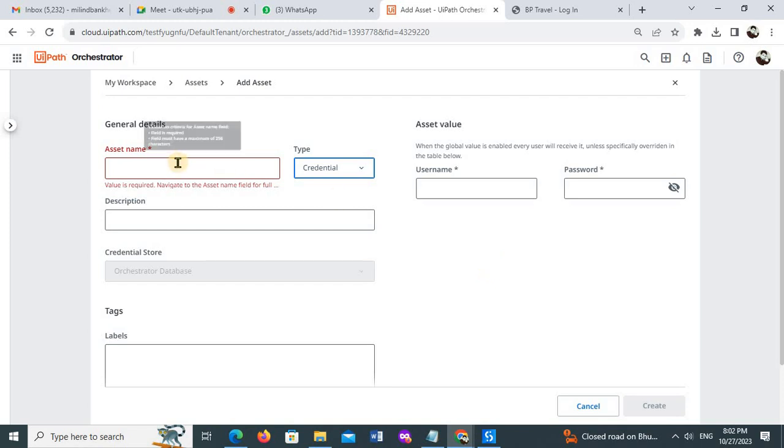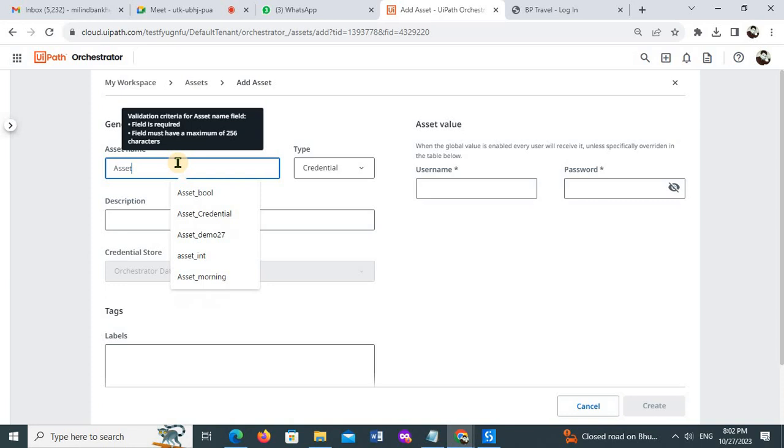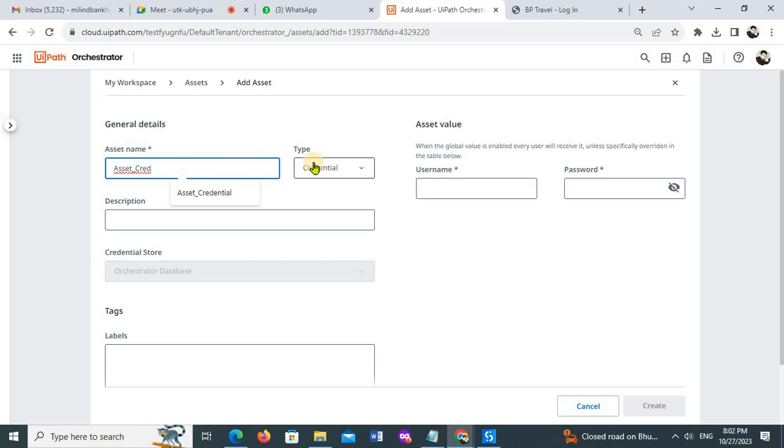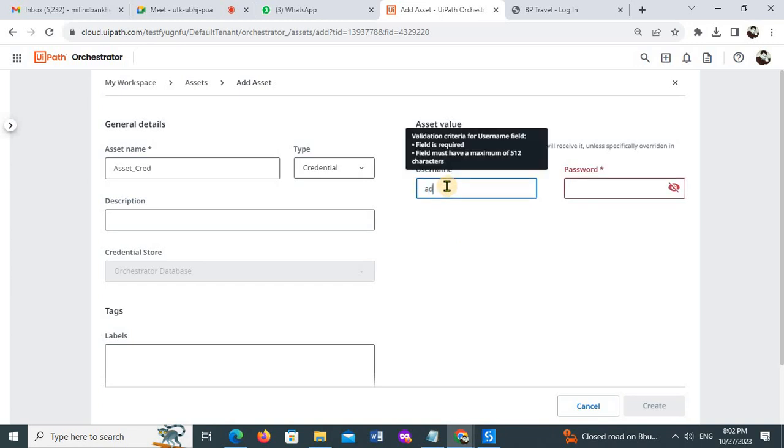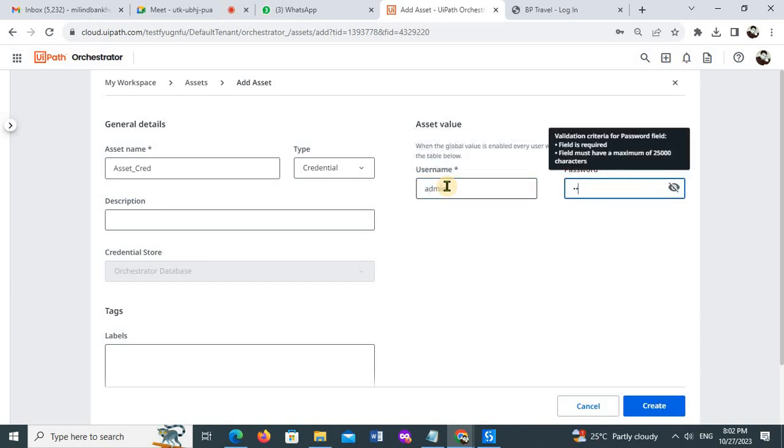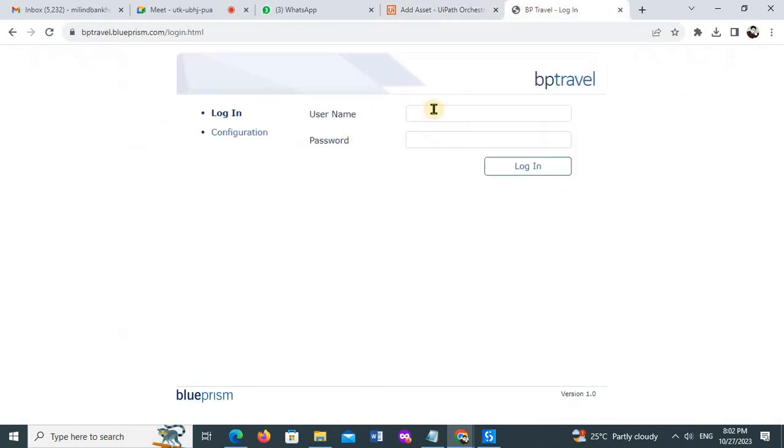Now here I'll use asset_cred for credential, and I'll choose type equal to credential. I'll use username as admin and password equal to admin, because we'll take this as an example.